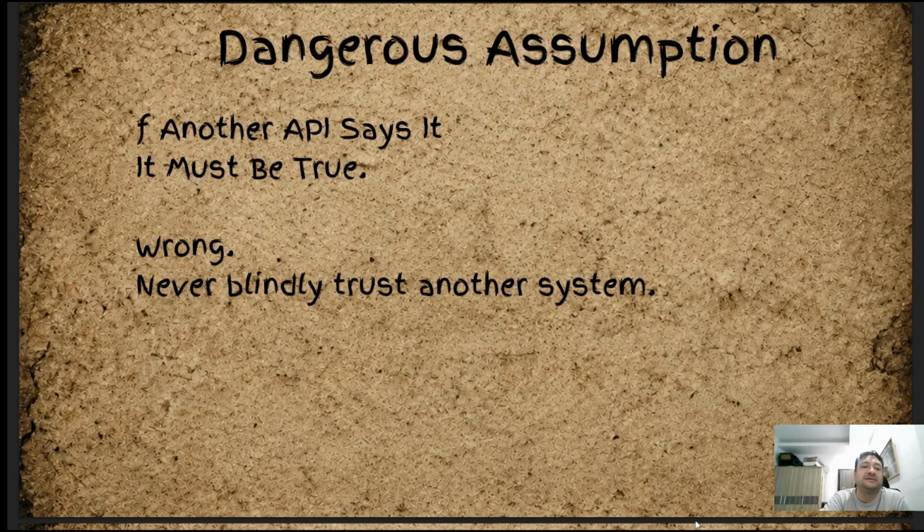Okay, dangerous assumption. If another API says it's okay, it must be true. That's wrong. Never blindly trust another system. It's true. You should never trust anything. You should always double verify everything, check your own work, stuff like this.